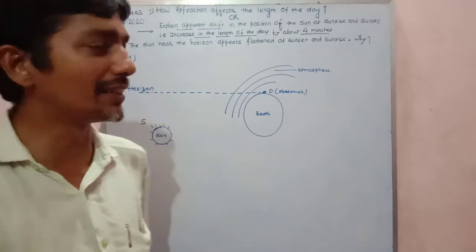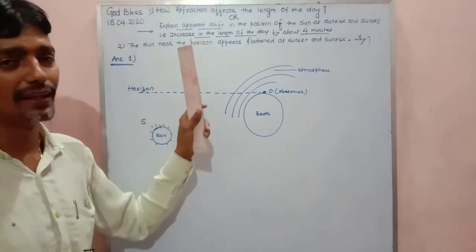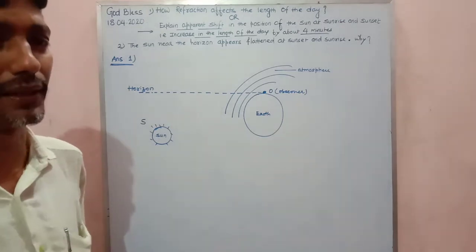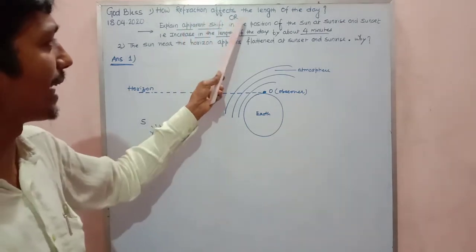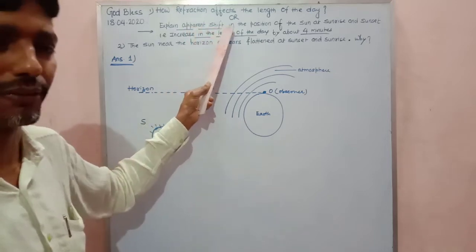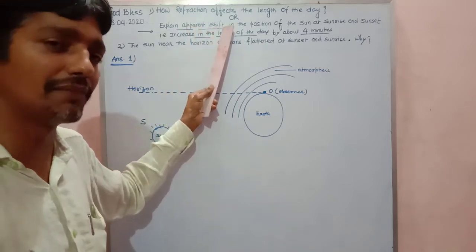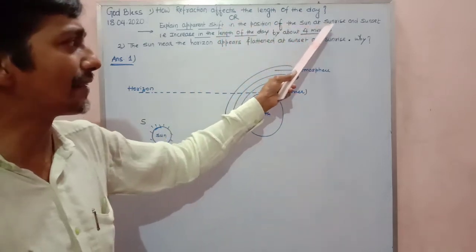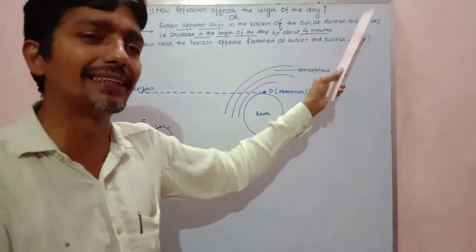So my dear, this concept which is given in your class 10th, let us discuss how this is happening. The same question can be put this way: there is an apparent shift, not a real shift, in the position of the sun at sunrise and sunset.